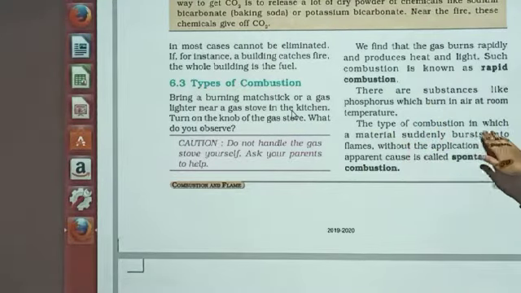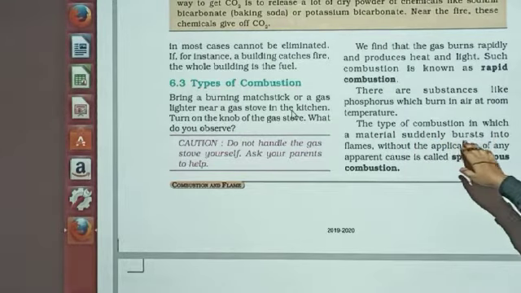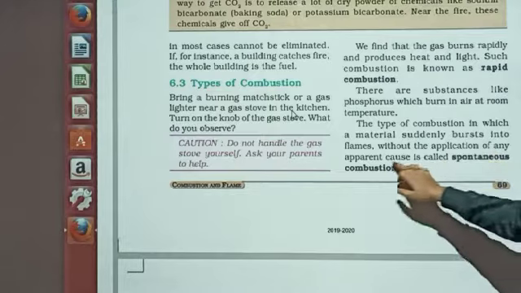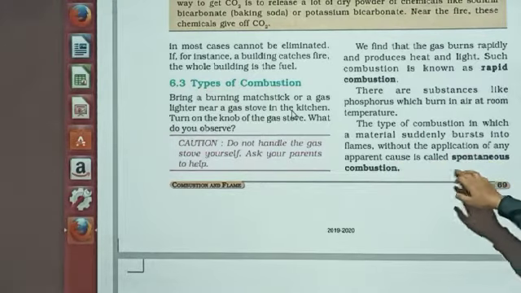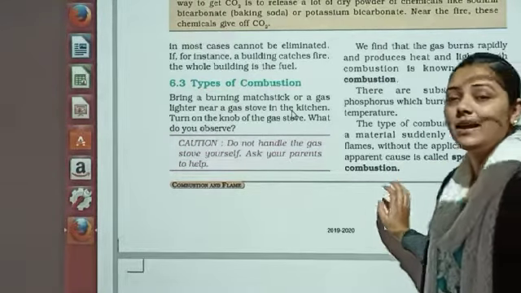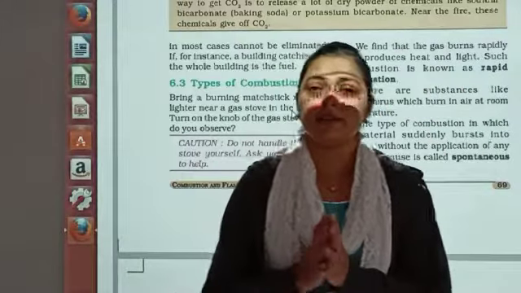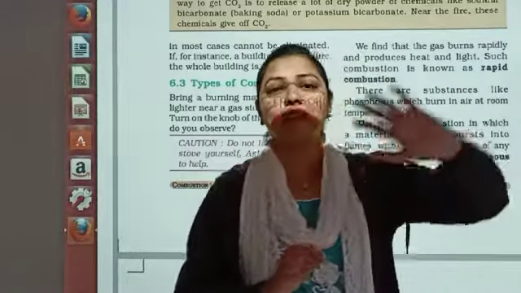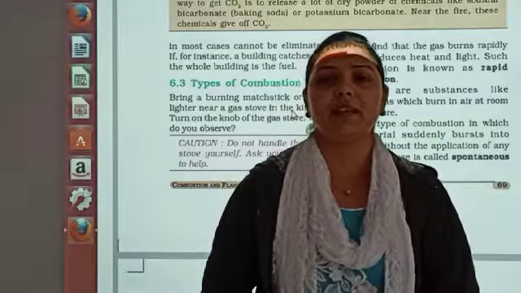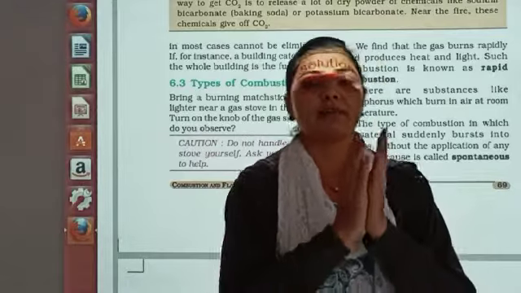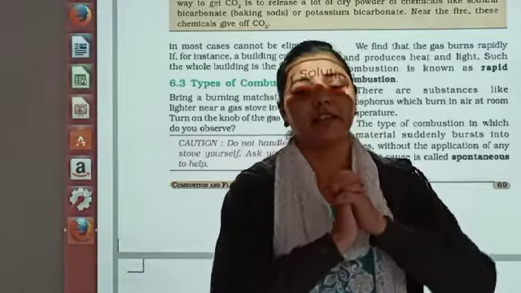The type of the combustion in which the material suddenly bursts into flame without the application of any apparent cause is called spontaneous combustion. अपने आप होने वाला combustion. हम कुछ नहीं करते. Do you think that anyone will go in the forest and they will ignite over there something and the fire will be caught? ऐसा लगता है आपको कि हम जाएंगे और फॉरेस्ट में आग लगाएंगे तो ये आग लग जाएगी वहाँ पर?